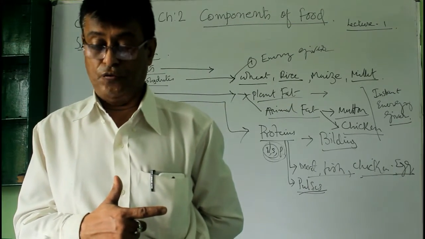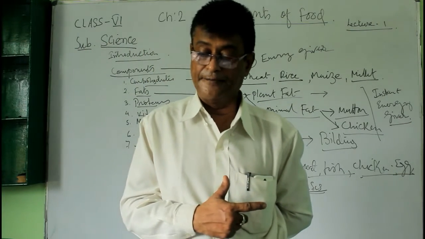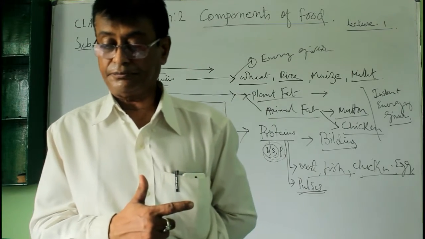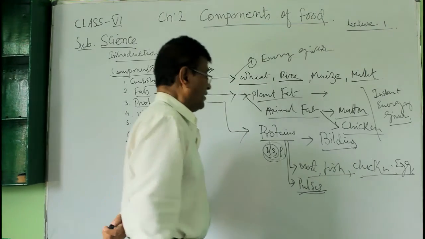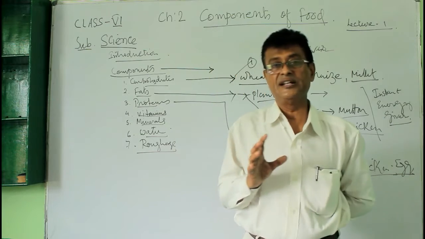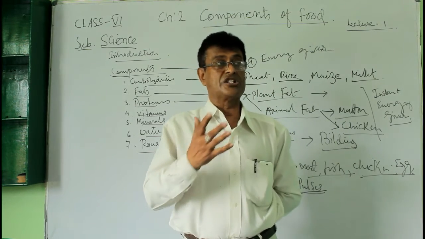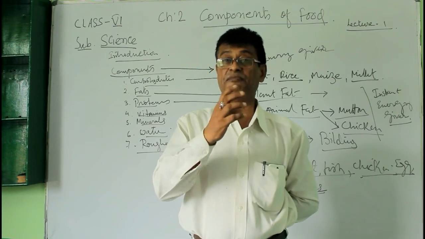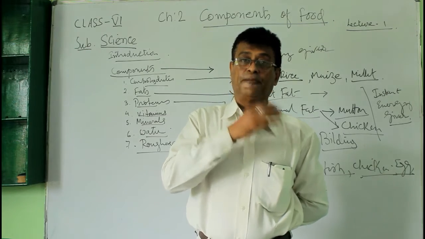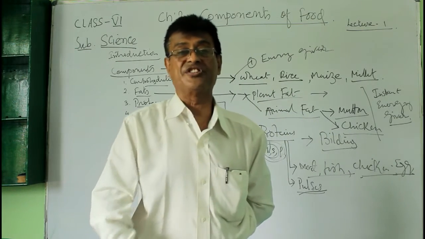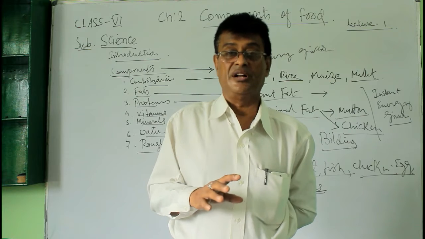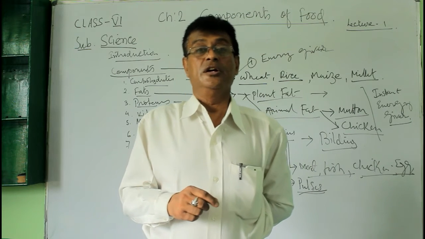Most food materials usually contain more than one nutrient. And one more thing, children, the protein should not be eaten in excess, because the body does not keep the protein inside. The protein does its work and it goes out from the system by your excretory matter.